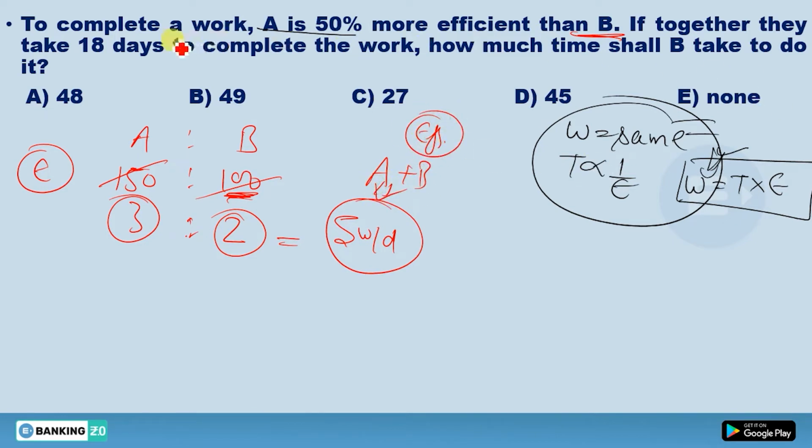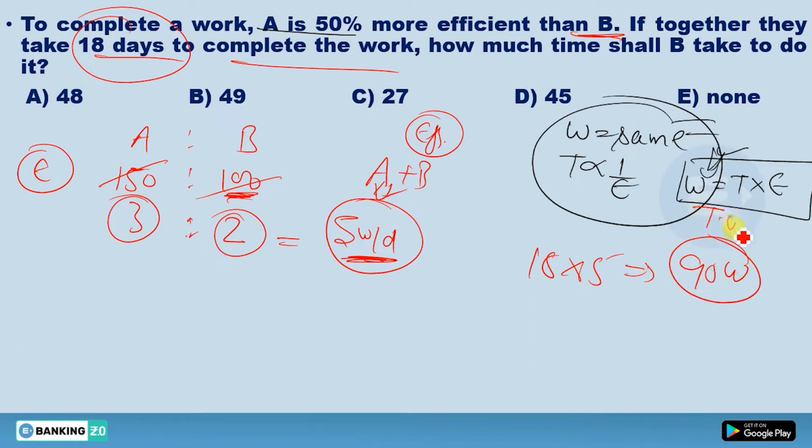Okay. Now see here. If together they take 18 days to complete the work, so say they can do 5 work in one day. So in 18 days, how much work will they do? So 18 into 5, you got this 90 work, and this one would be your total work. So total work is 90. 90 work is total work. Now B will do this 90 work in how much time? So time of B would be this 90 work divided by how much?